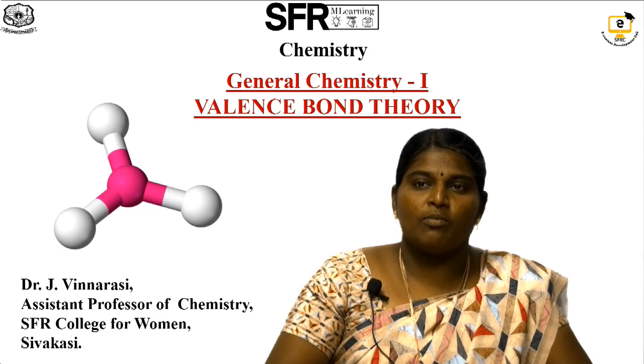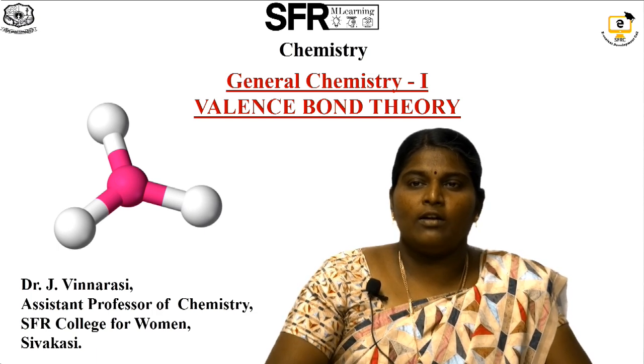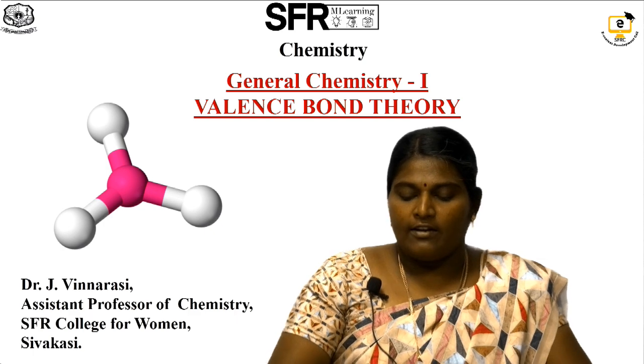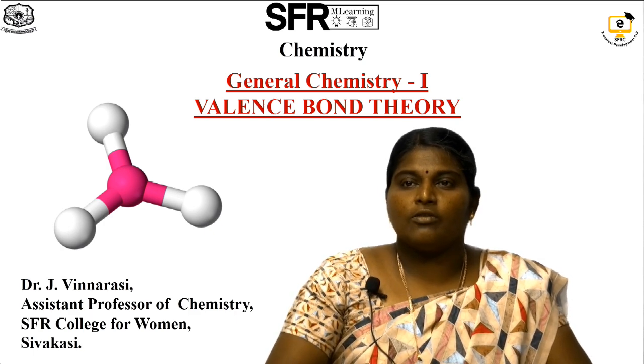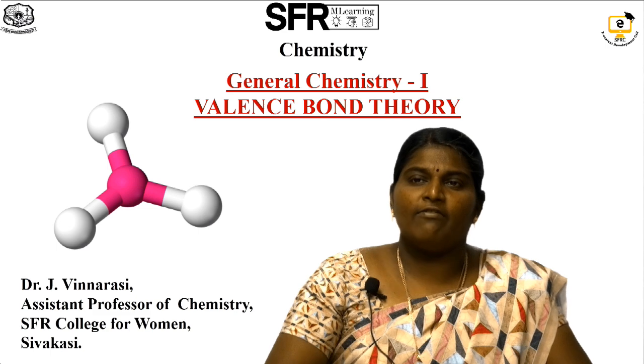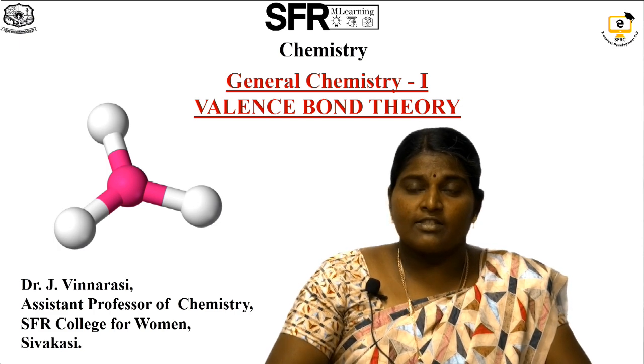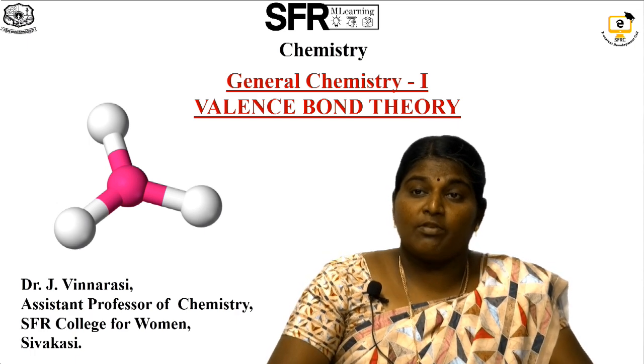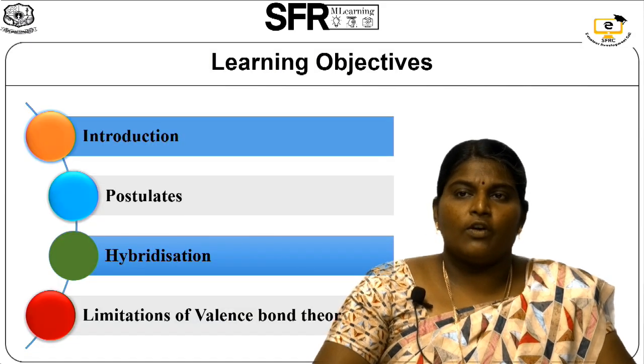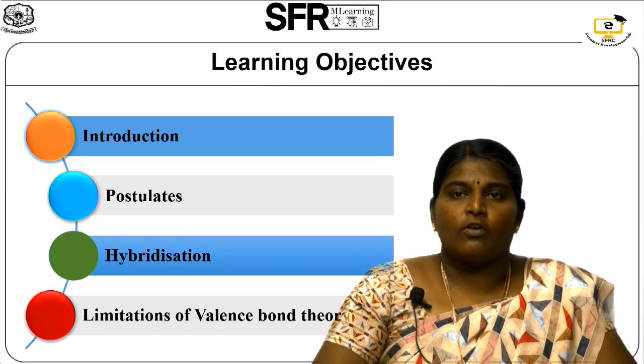Today we are going to see about a topic in General Chemistry 1, that is valence bond theory, VB theory. It is a hard topic because in every competitive exam, for example TRB Polytechnic exam, TRB postgraduate teachers exam, or CSIR, GATE, NET, SET or any competitive exams, questions are asked from the topic valence bond theory. Today we are going to see the introduction, postulates, hybridization and the limitations of the valence